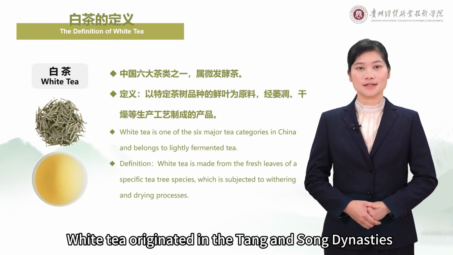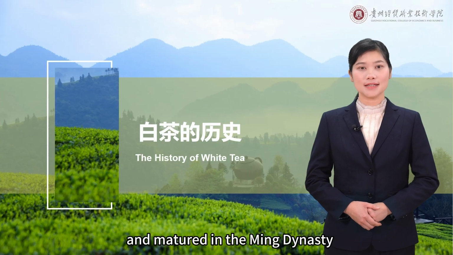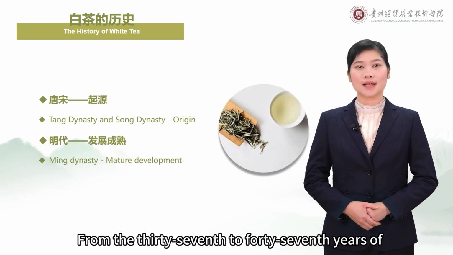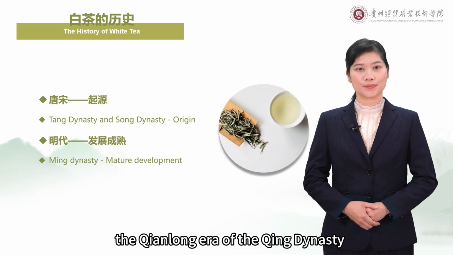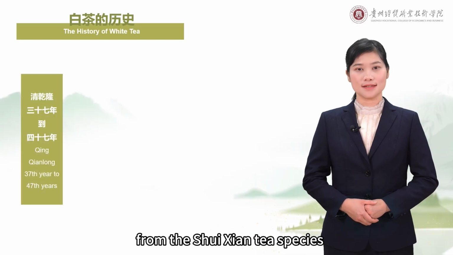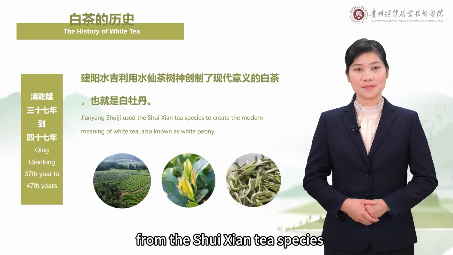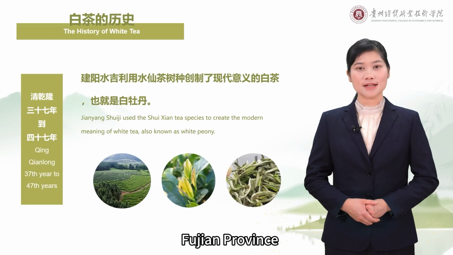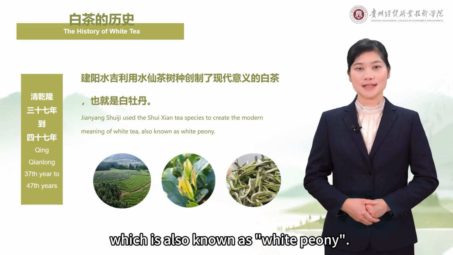History of white tea. White tea originated in the Tang and Song dynasties and matured in the Ming dynasty. From the 37th to 47th years of the Qianlong era of the Qing dynasty, the modern white tea was created from the Shuixian tea species in Shuji Town, Zhenyang District, Nanping City, Fujian Province, which is also known as white peony.